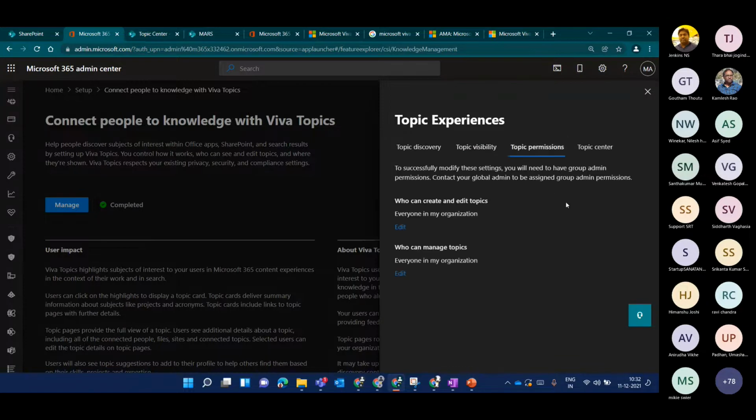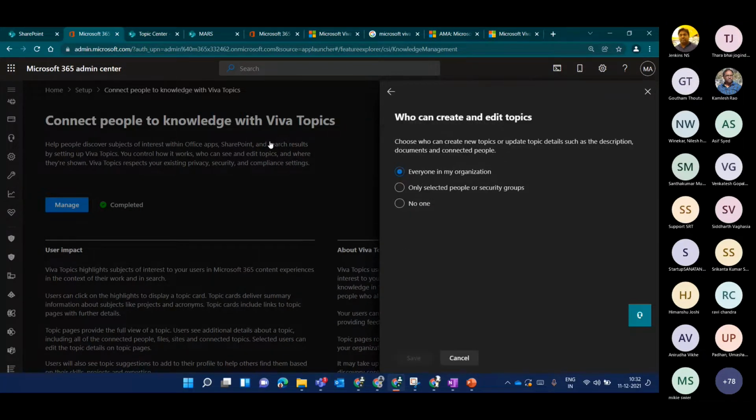Here comes the main part, which is topic permissions. Who can create and edit topics, and who can manage? This is where an admin has to decide who will have which capabilities. You can give everyone the permission. Right now I've given it to everyone, but you can definitely restrict it according to your use case, business scenario and your project.